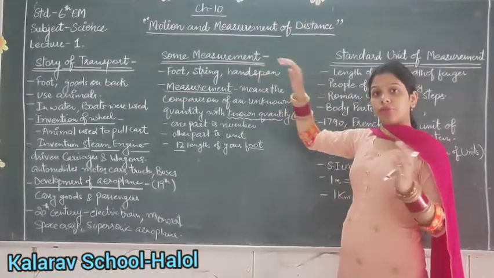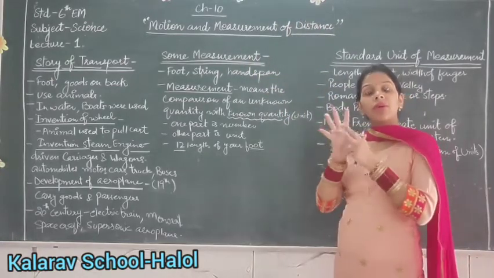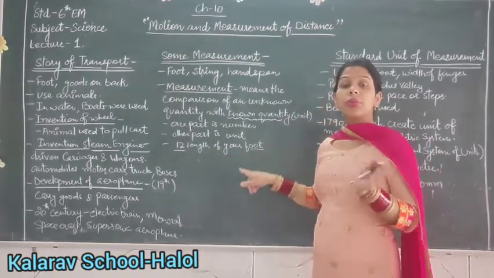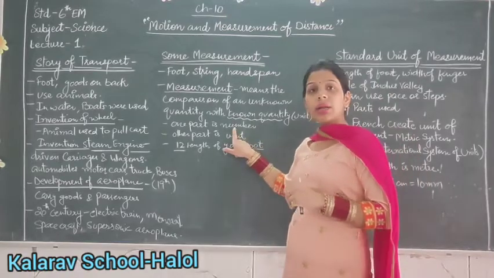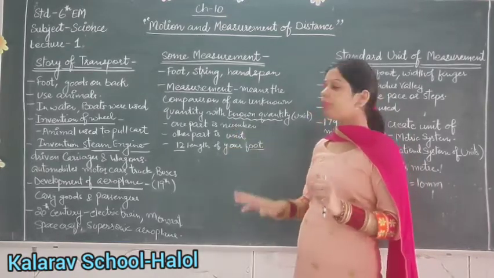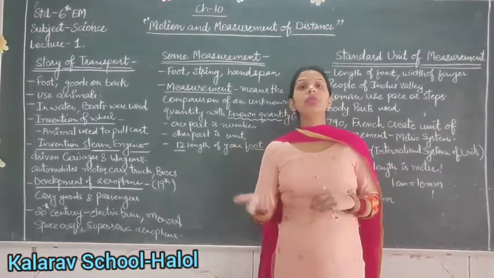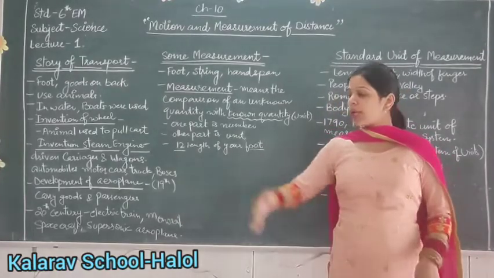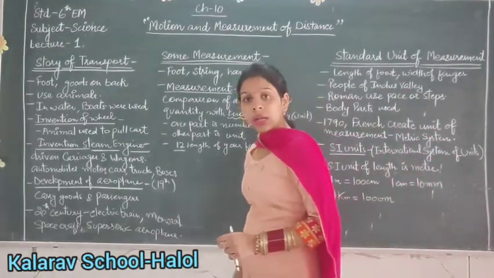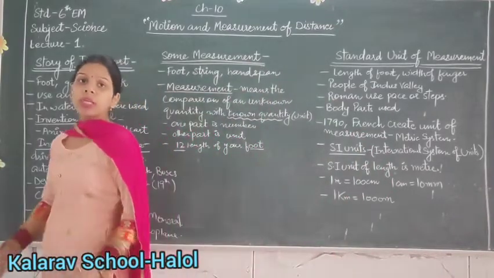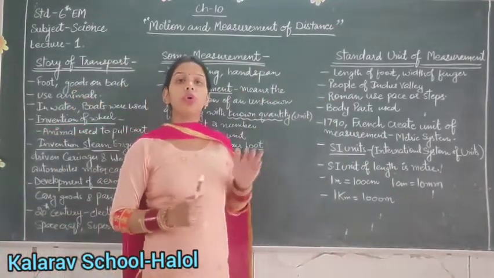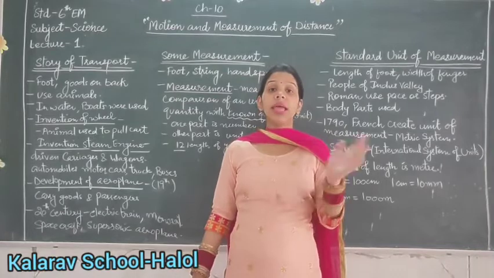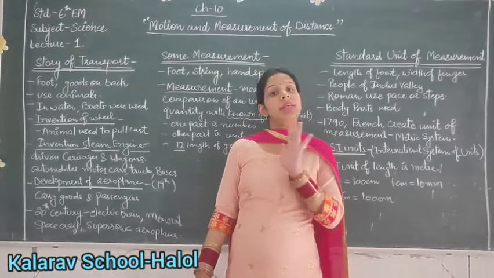So here it is 4 lengths of one hand span, or for example 12 lengths of your foot. It means the 4 is the number and the length of your hand span or foot is the unit. You can use also your foot. As I want to know the exact distance from this place to that, I will use my foot. 1, 2, 3, 4. So here 4 feet were used to know the distance from this place to this place. But if you use your foot, the exact measurement is different.